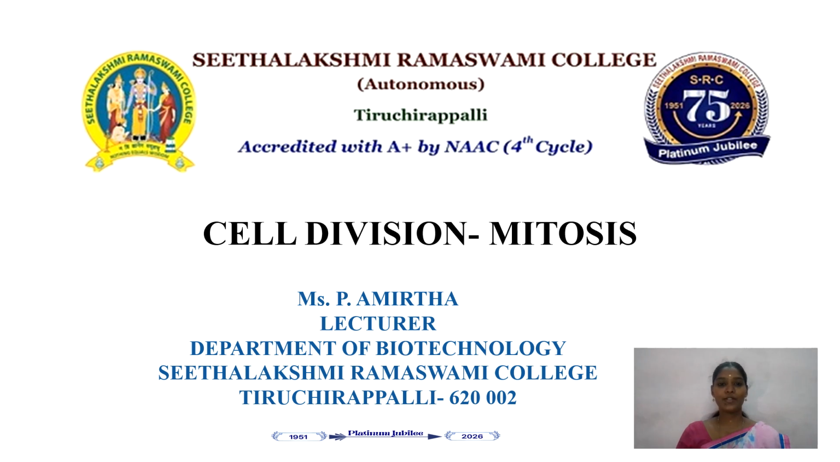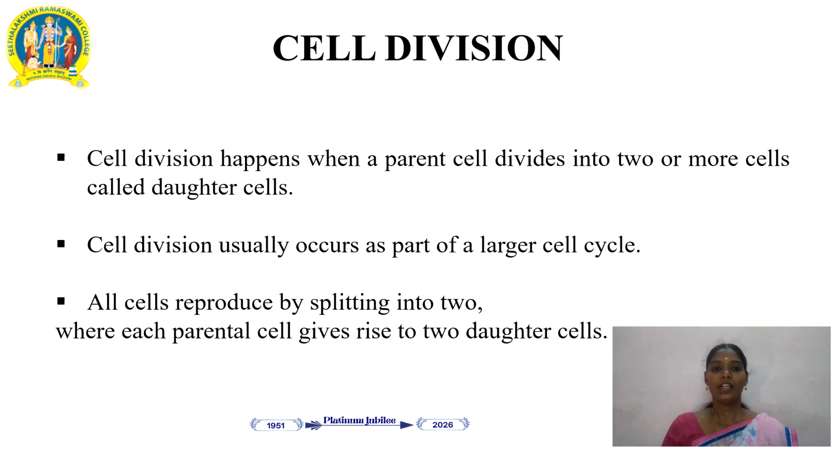So today I am going to teach you about cell division, especially mitosis. Cell division is classified into two divisions: one is mitosis and another one is meiosis. Cell division happens when a parent cell divides into two or more cells called daughter cells. Cell division usually occurs as a part of a larger cell cycle.